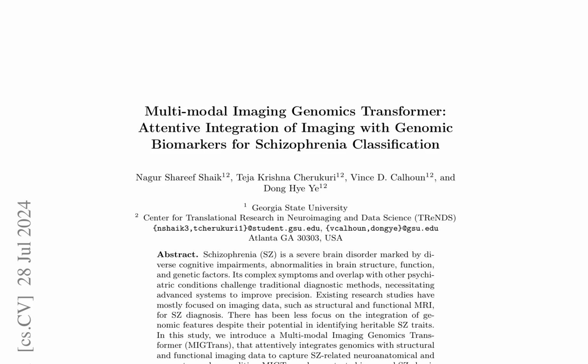Schizophrenia, SZ, is a complex brain disorder characterized by diverse cognitive impairments, abnormalities in brain structure and function, and genetic factors. Traditional diagnostic methods are challenged by the overlap of symptoms with other psychiatric conditions, necessitating advanced systems to improve precision. Existing research has primarily focused on imaging data, such as structural and functional MRI, for SZ diagnosis, with less emphasis on integrating genomic features.